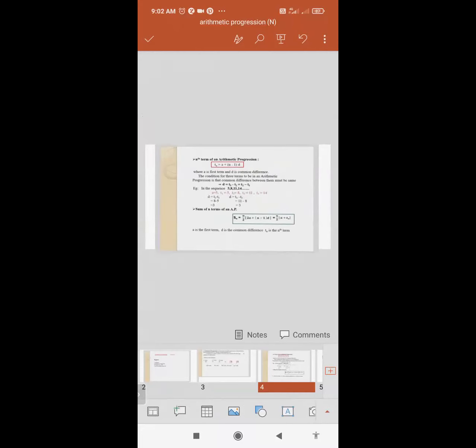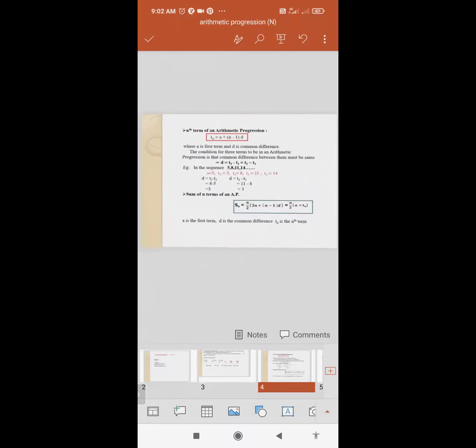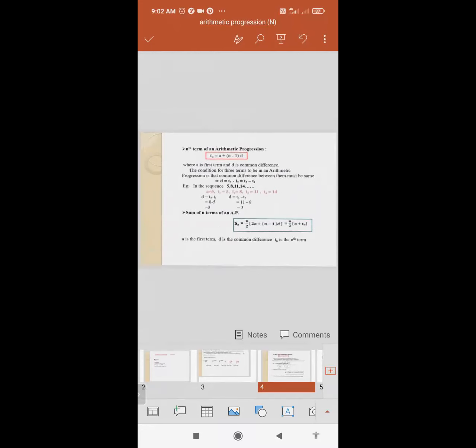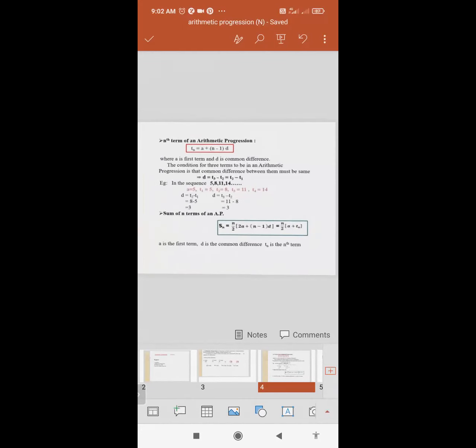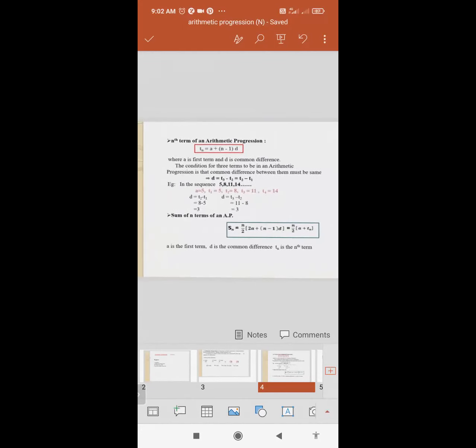Okay. Now, very important point in AP, very important formula. These two formulas you need to remember, you need to nail in your mind, class. Even if you are not able to solve the sum, just write this formula, the nth term and the sum of the nth term of an AP, and you will get half marks in your board exam. So let's begin with what we mean by the nth term of an AP.